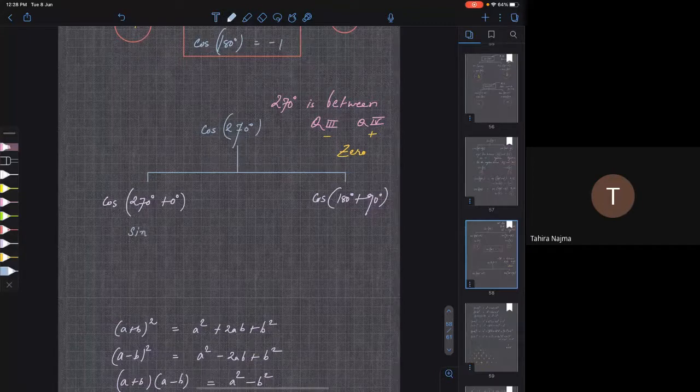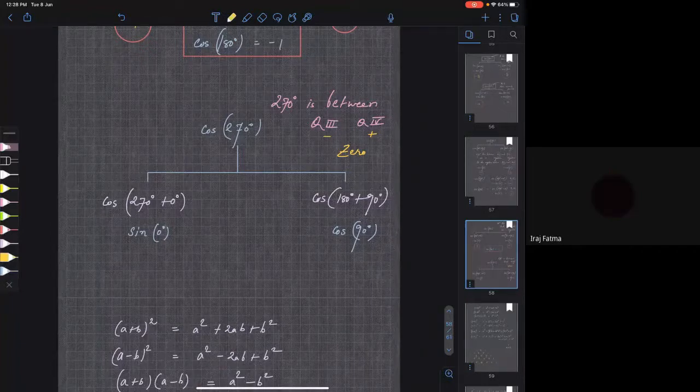So I am writing sine 0, and here it will be cos 90. So either way you need not worry about the plus and minus sign here. Why? Because either way it is 0. You are getting my point?